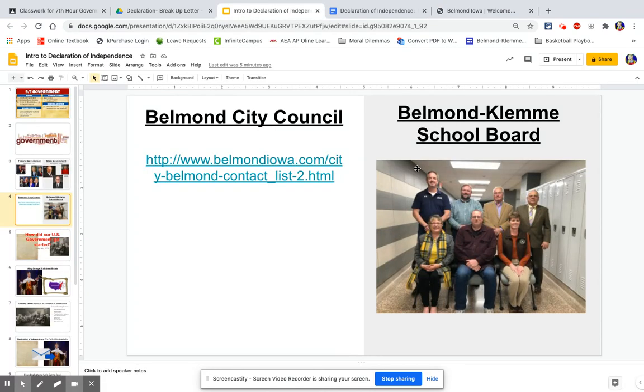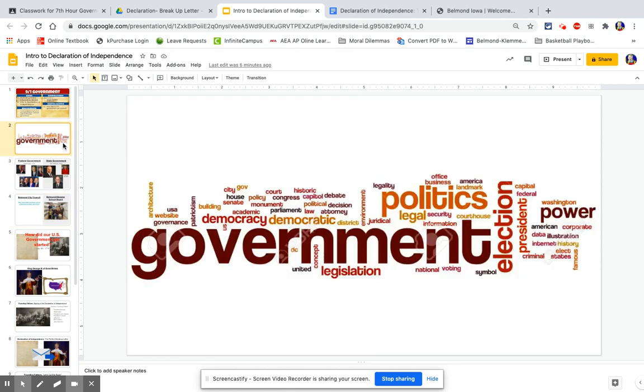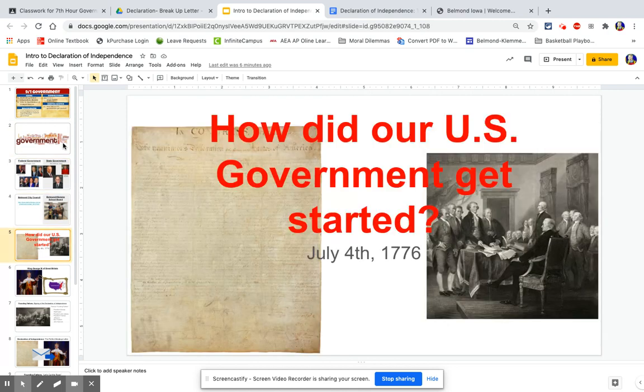We also have a school board. The school board is some people that get elected, and they are there to help make decisions about what is best for our school. These are local members that are part of our school government, if you will. So the government is just the people that are elected to lead us. The main question that we're going to look at today is this: how did our overall United States government get started?